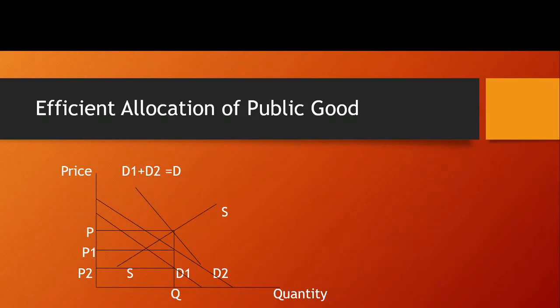But the thing is that the total price here is P, that is, the total contributions made by the consumers should be equal to P. That means the marginal cost of supplying the good should be equal to the contributions made by the individuals. That is, P1 plus P2 should be equal to P. That means in case of public good, the consumers consume the same amount of good but pay different prices for that.